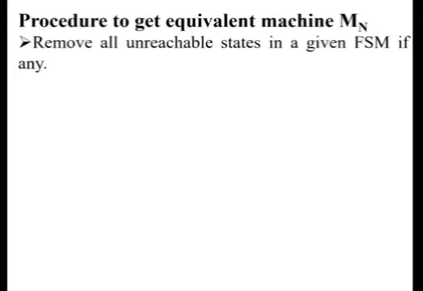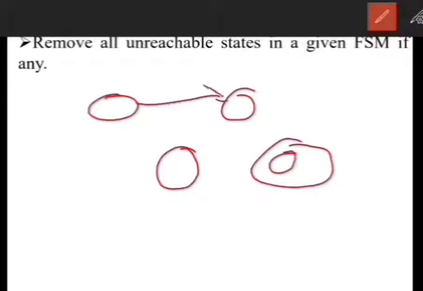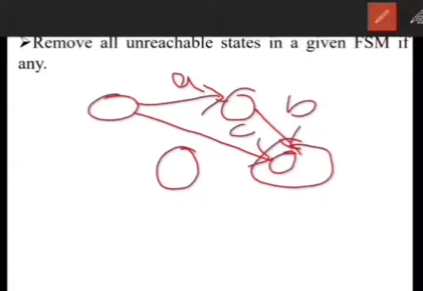First, remove all the unreachable states in the finite state machine if there are any. Say for example, if we have a finite state machine with the transitions like this, and the states are named as 1, 2 and 3.